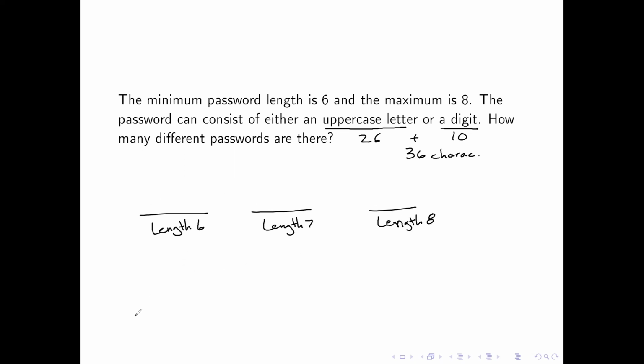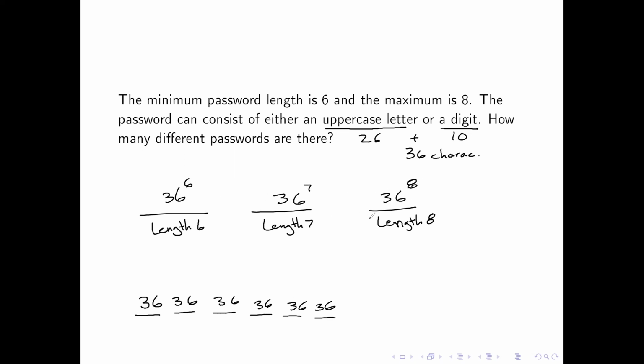And just to show this, I'm going to do the one for 6, and then we'll deal with all the others in a second. Well, in 6, I would have 36 options for the first character, 36 for the second character, 36, 36, 36, and 36. So that would actually mean there are 36 to the sixth power. Well, using that intuition, if I had 7, it would just be 36 to the 7th power, and 8 would be 36 to the 8th power.